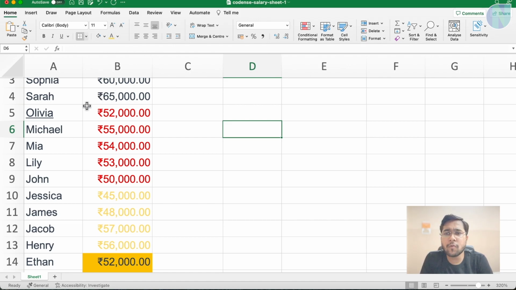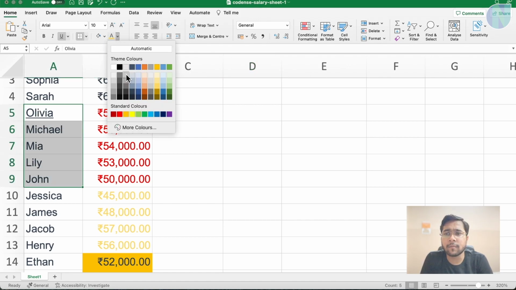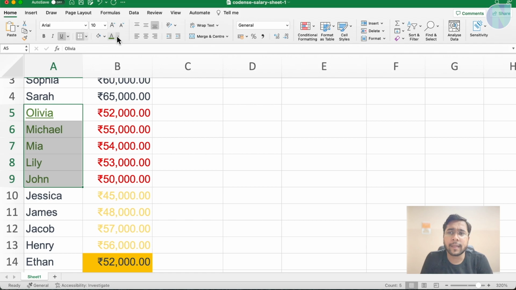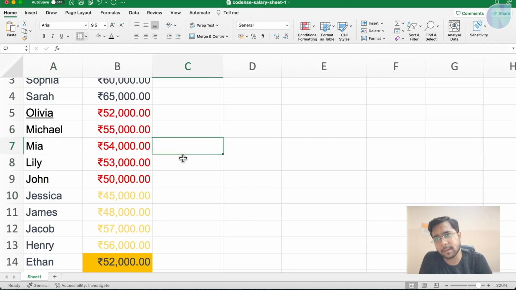This is for font color. Suppose I selected this, I want to set it as blue color, red color, or any other color. You can set it. I can again click on automatic so that the automatic black color comes up. This is about text formatting.